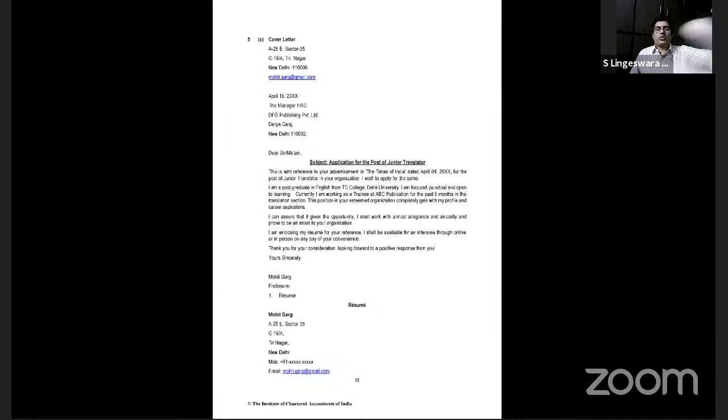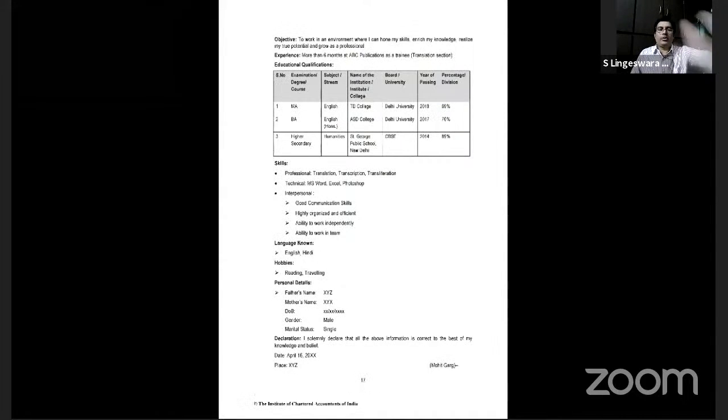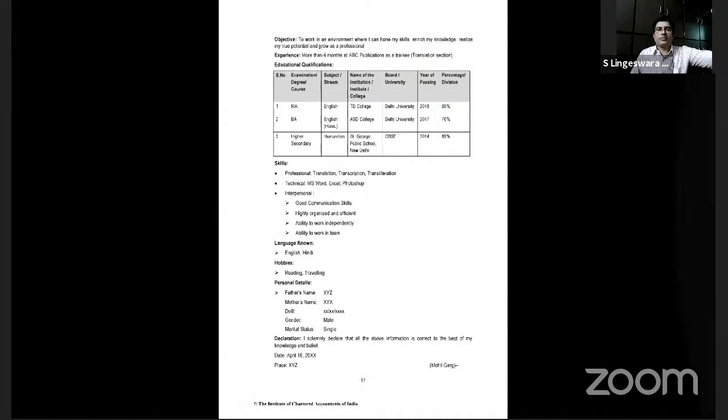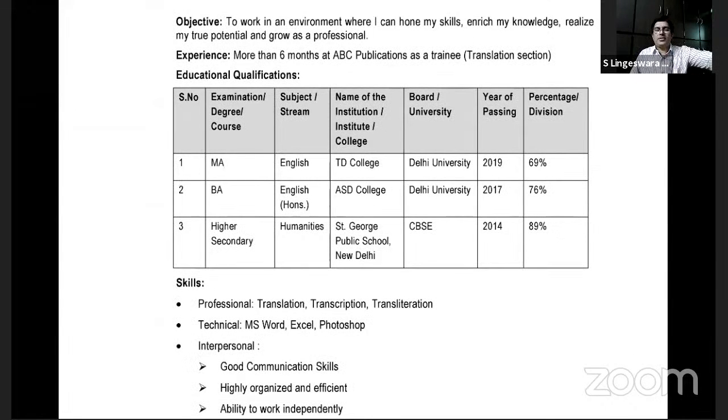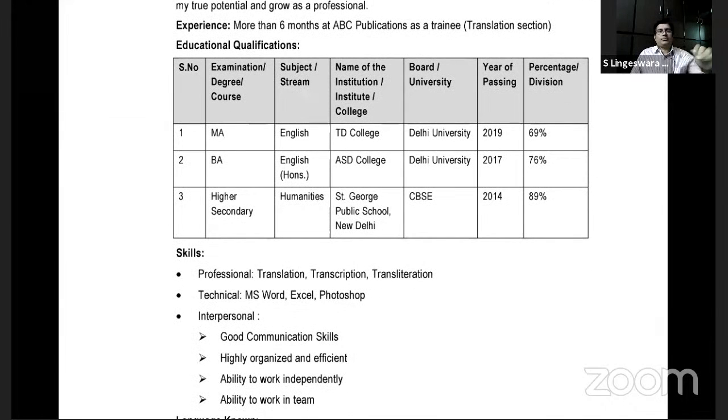Right. So this is the tentative resume. Here, do you feel that any field is skipped or missing? Can you make it still better? What is the hierarchy to be followed while mentioning your educational qualifications? Remember always, when it comes to experience, are you with me?